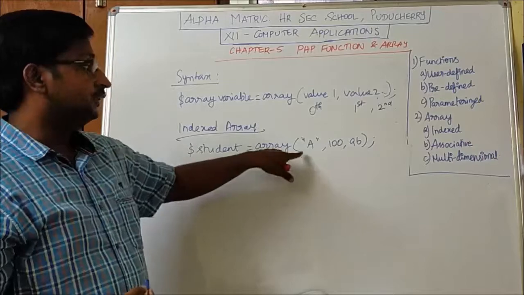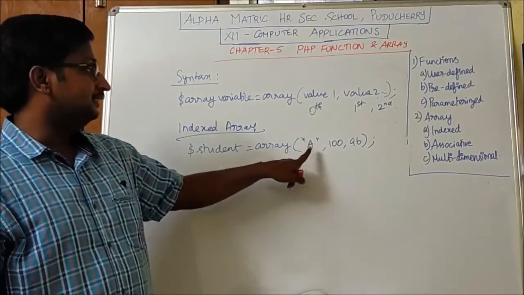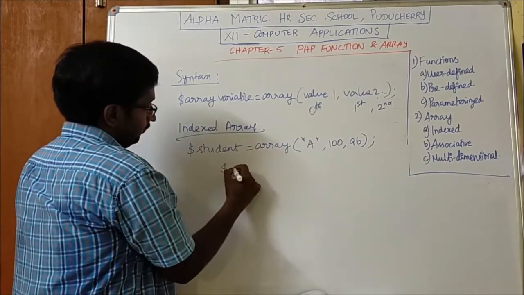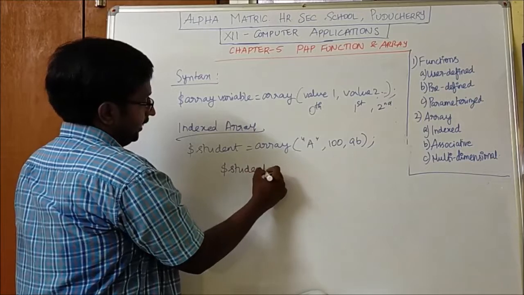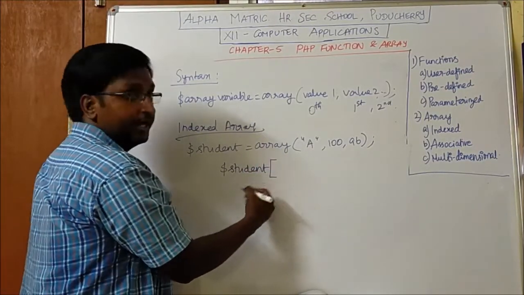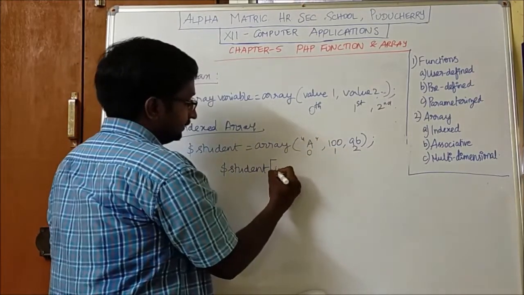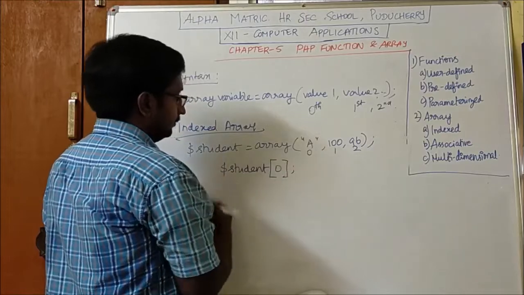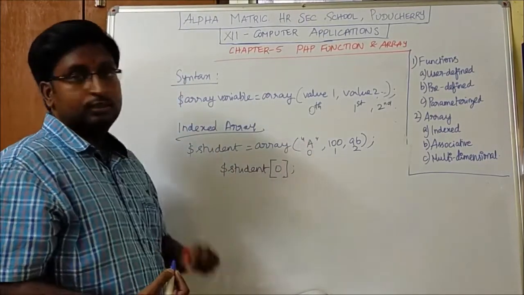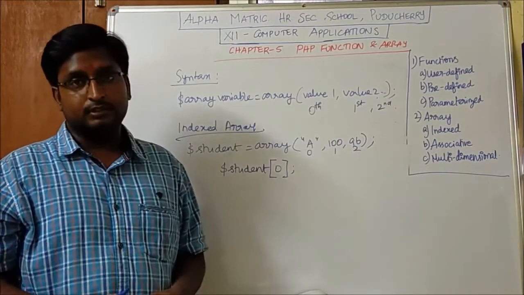For example, consider this is the array. So I have to access each element. So see, student, that is the array variable, we have to use the square bracket and we have to mention the index. So if I mention 0, it means the value A will be accessed. So this is how the index array works.